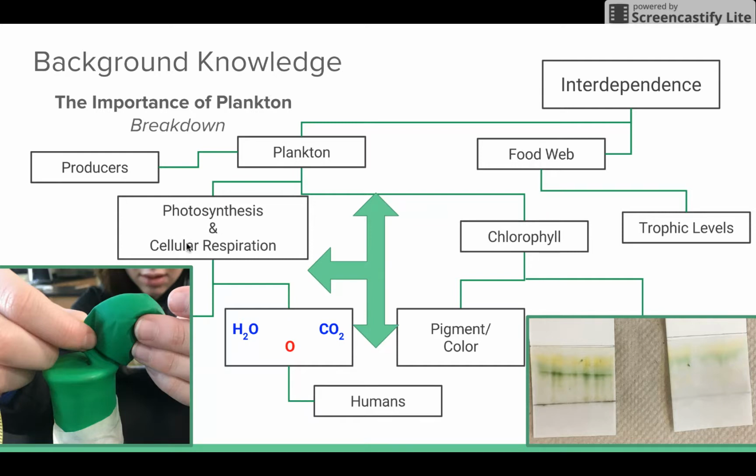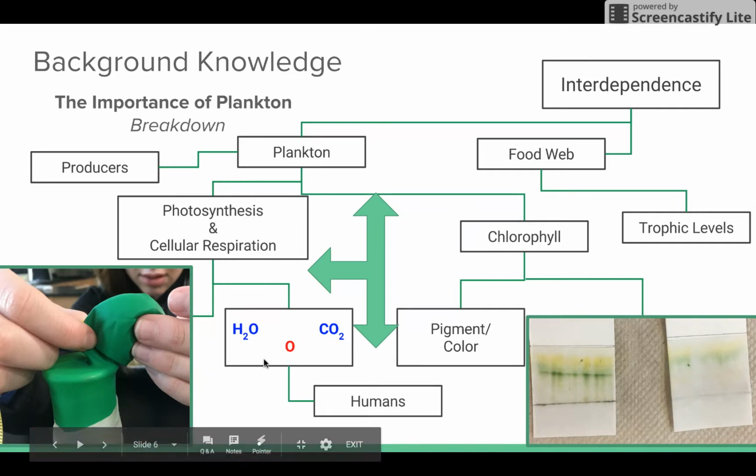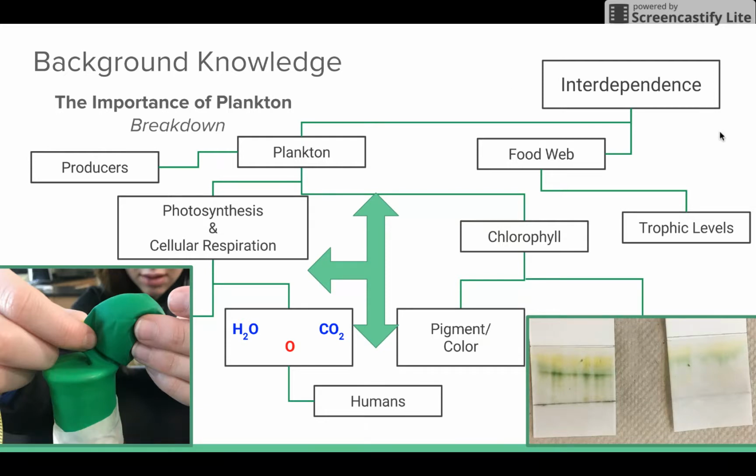are producers and undergo a process in which they produce oxygen, the process I explained earlier, where they consume the carbon dioxide. And this is important for us humans because oxygen is an essential element for us to live and thrive.